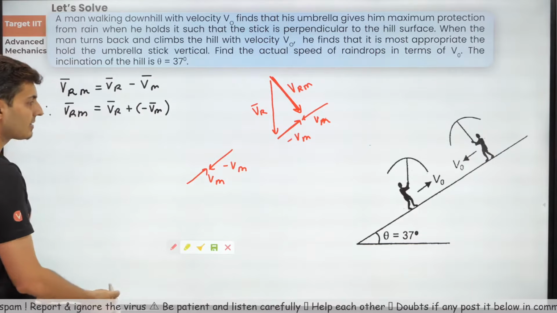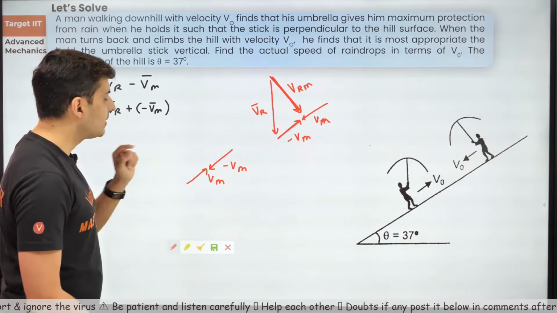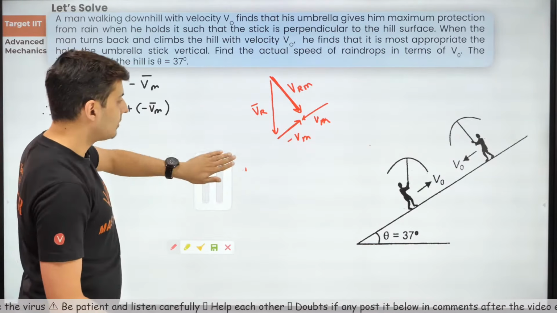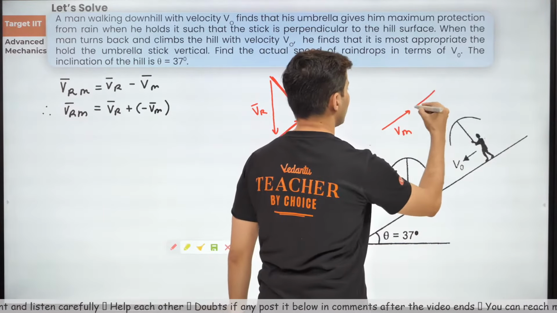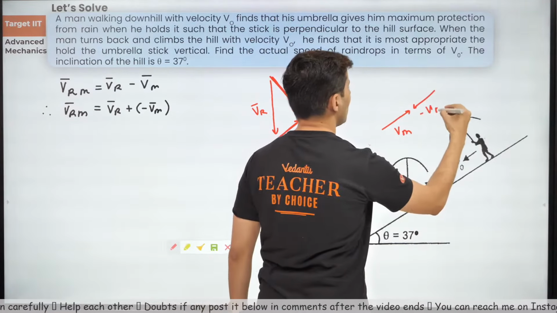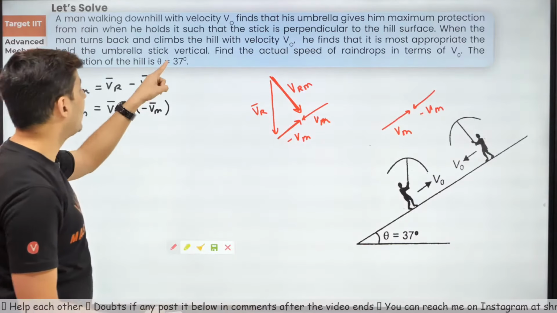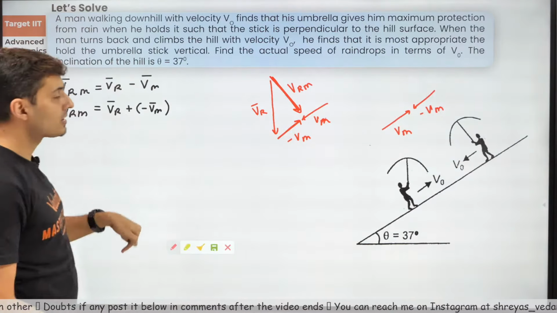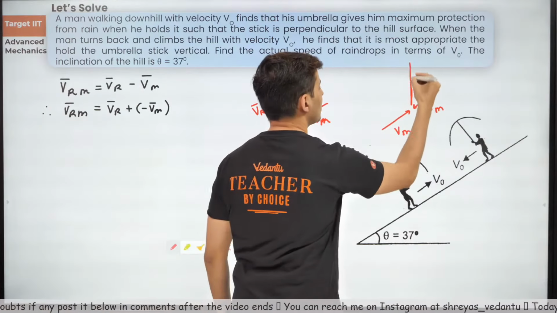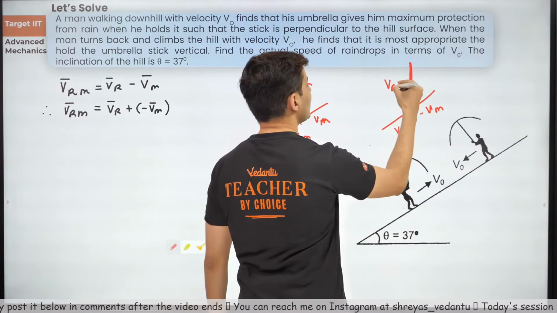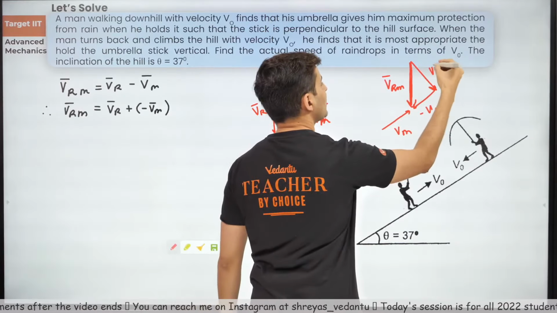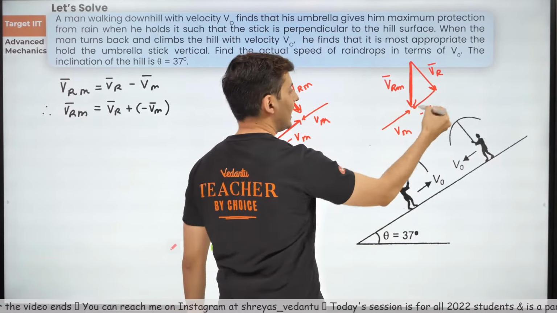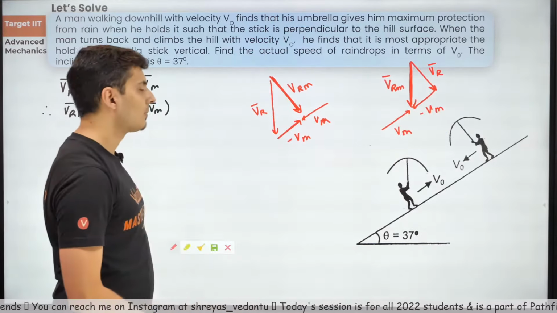In the second case, think about it. Minus Vm should be below. I'll just draw it over here. If the person is going up, minus Vm will be here. And he has to hold the umbrella downwards, so the umbrella should be held like this. So this is Vrm. So Vr must be here, because Vr and negative Vm gives you Vrm.